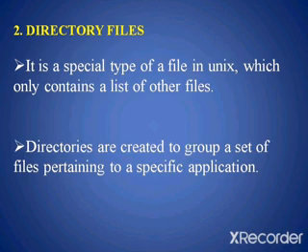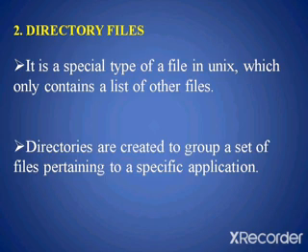The second type of file is the directory file. It's a special type of file in Unix which only contains a list of other files. We cannot work with these directories directly. Instead, we manage them with the standard commands provided with our operating system. The directory contains no external data but keeps some details of the files and the direct subdirectories that it contains.